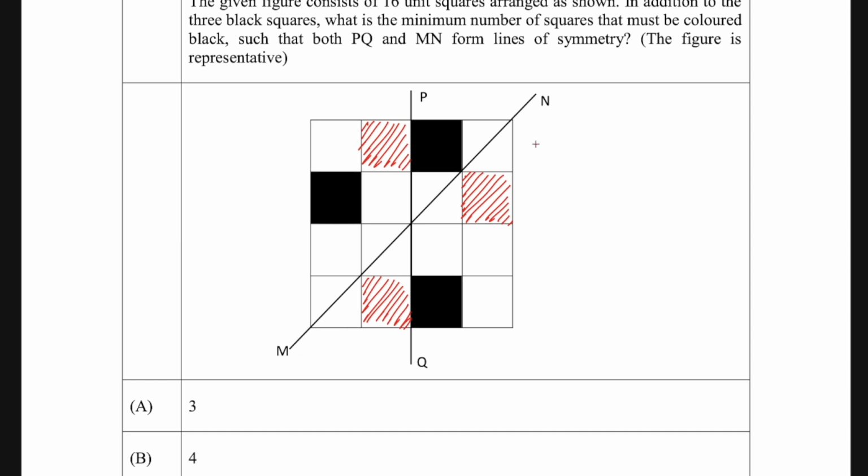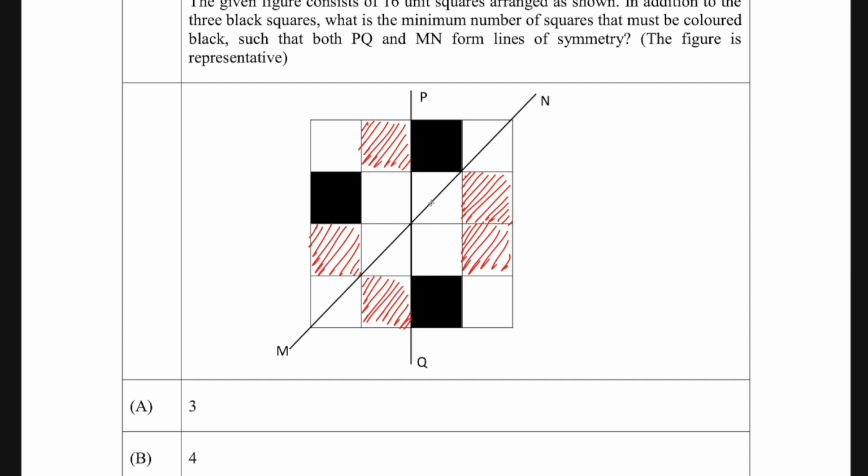If you see along MN, although this is symmetrical, this is not symmetrical. This is half and then shaded, so it should be half and then shaded here also in order to be symmetrical. Similarly, if this is shaded, this should also be shaded. You just have to make it a line of symmetry, that's all. So now the shading is done.